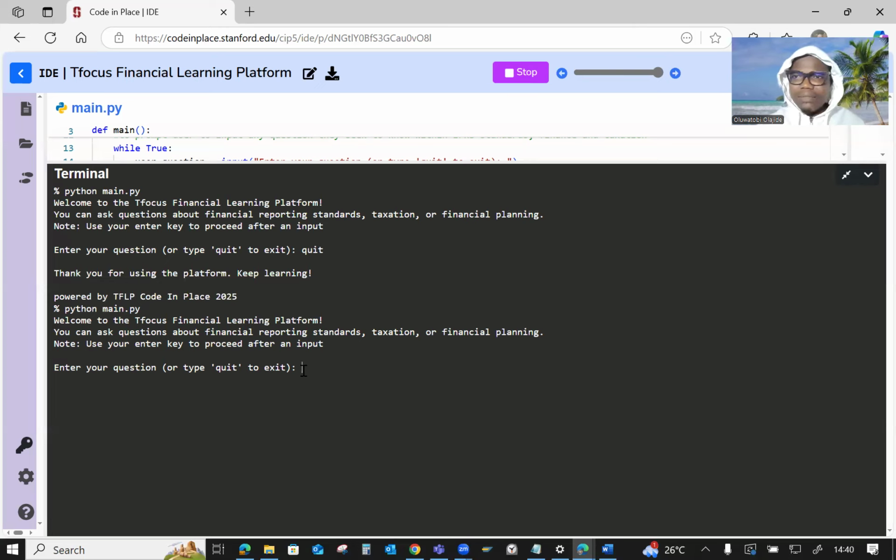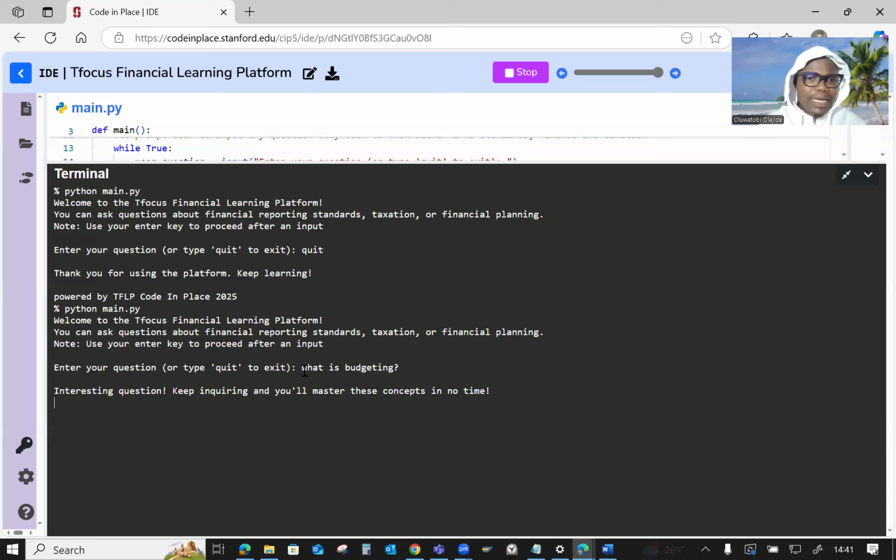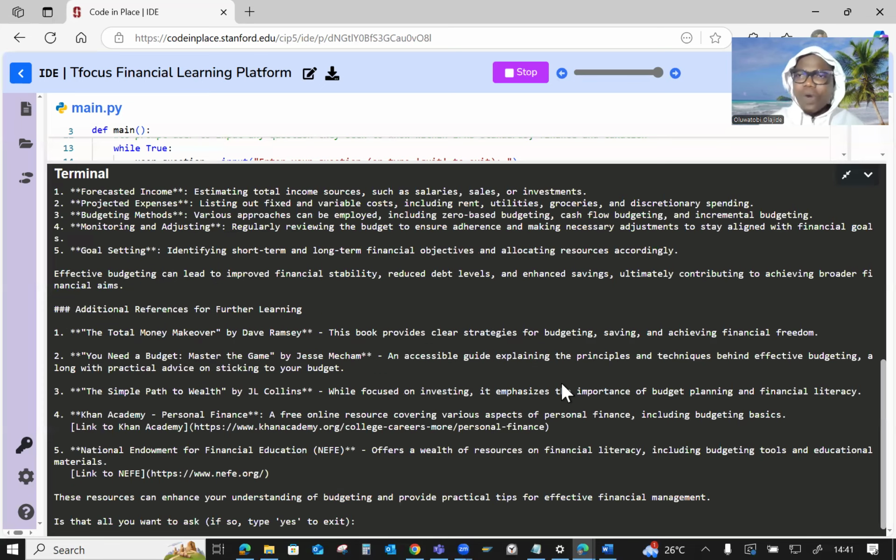Of course, by practice, I'm a financial analyst, but however, let me ask as a layman. So let me just say, what is budgeting? I put my question mark for a full sentence, and then I press enter. Interesting question. Keep inquiring. You will master this concept in no time. That's what the program has sent, and then I'm waiting for the summary.